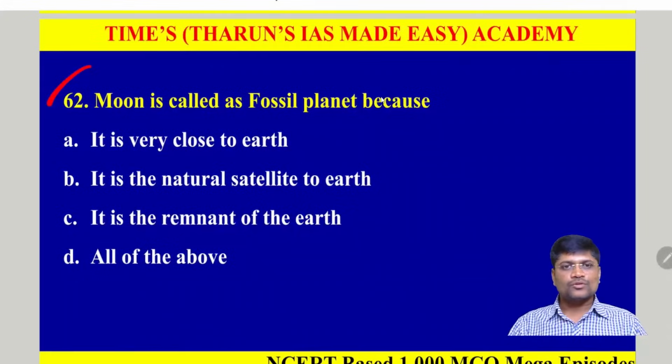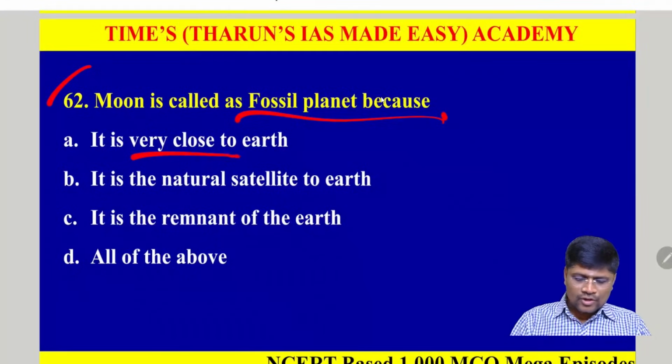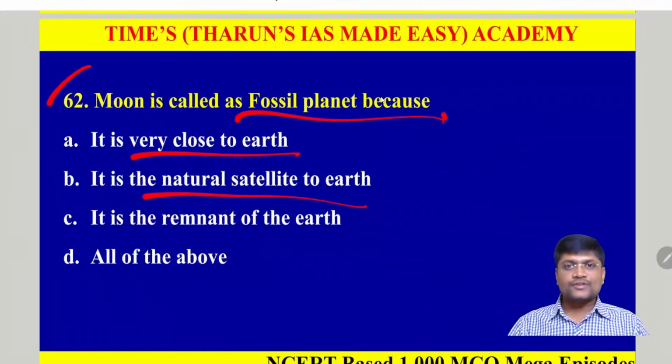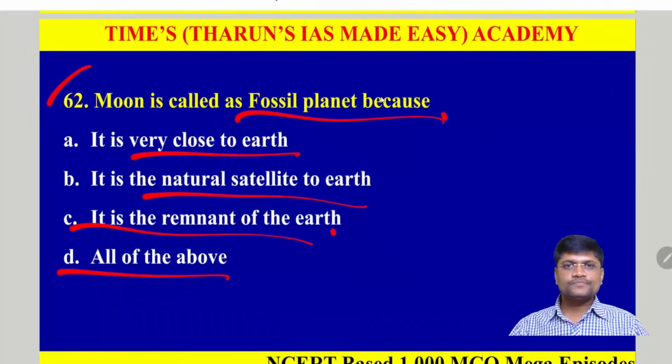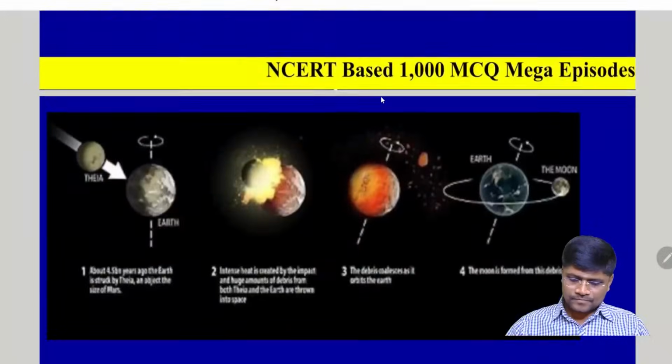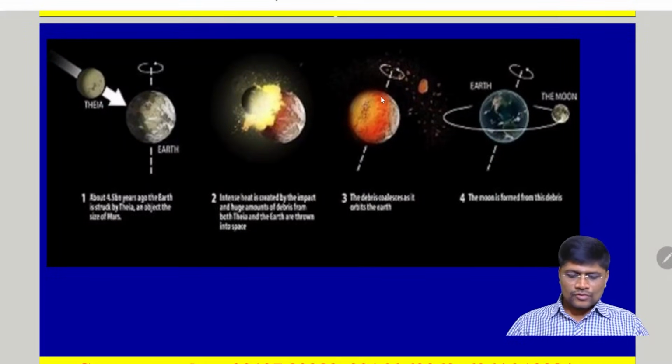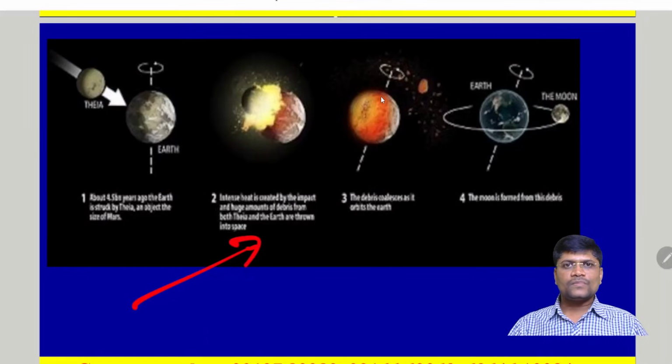Next, question number 62. The Moon is called the fossil planet, though it is very close to Earth. It is a natural satellite of the Earth. It is the remnant of the Earth. Let's see. So this is the brief history about the Moon's formation.